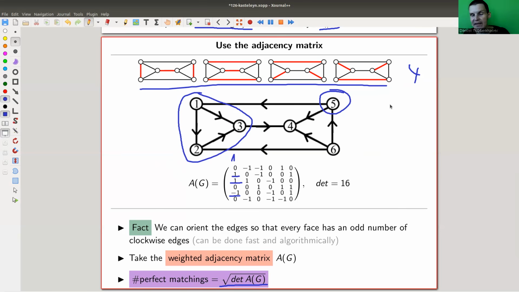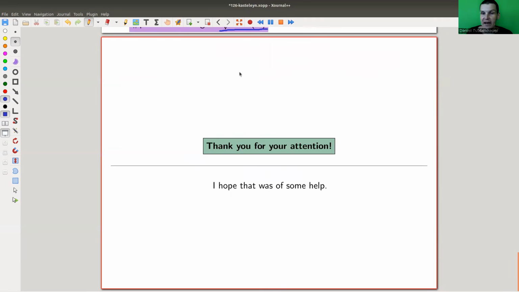And I just say that it's a fact that you can always find, actually algorithmically find, such a nice orientation. That's how the theorem is proven, and the main meat of the theorem is the algorithm for computing them. So it's really just computing a determinant of an adjacency matrix. Okay, so what I wanted to tell you today is the theorem by the Dutch mathematician that I can't pronounce. So let's not try it again. The Dutch physicist, actually, that I can't pronounce.